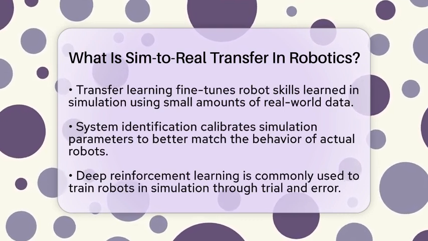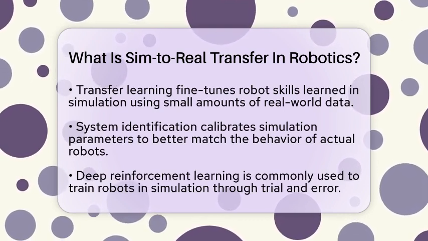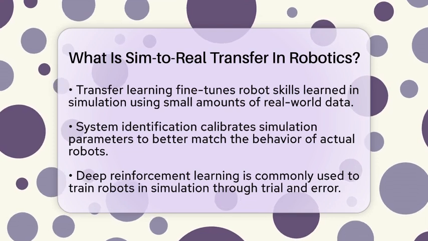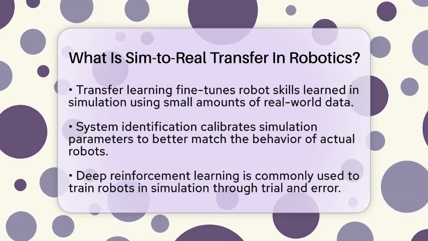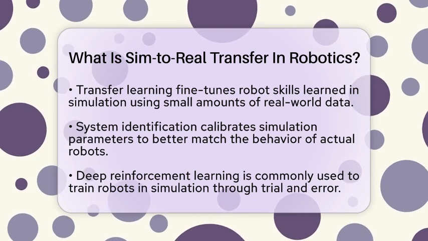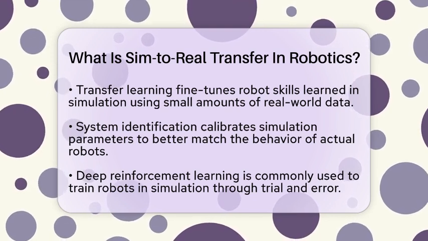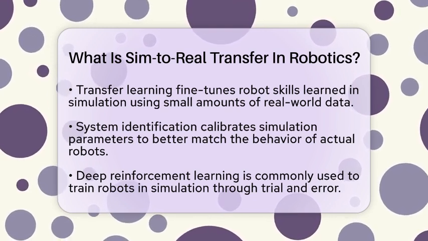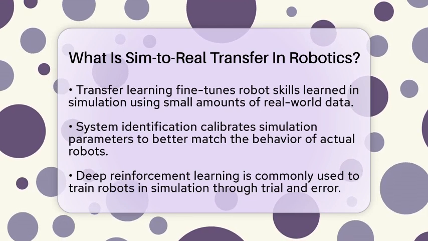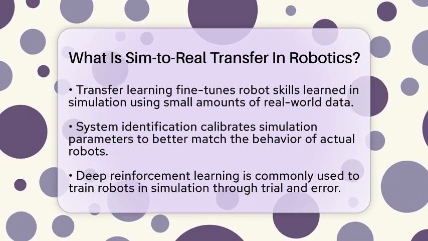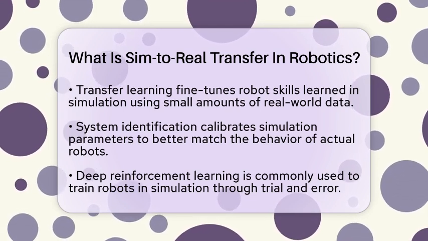Deep learning plays a big role here. Robots are often trained with deep reinforcement learning, where they learn by trial and error in the virtual world. Once trained, these policies are moved to real robots. Sometimes, additional adjustments are needed to handle real-world noise and unpredictability.